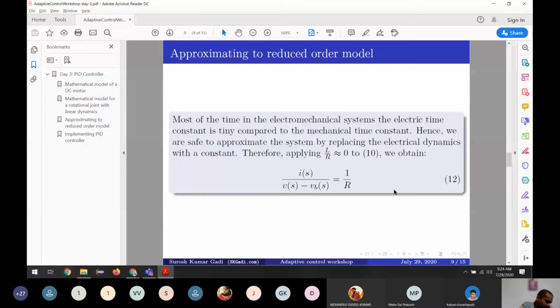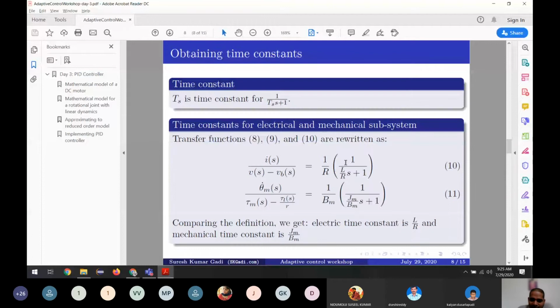In practical cases, we can't take L by R equal to 0. You can't take L by R equal to 0 for all the cases. Only in this case we can take it, because we are trying to compare it with the mechanical system. Why are we comparing it?